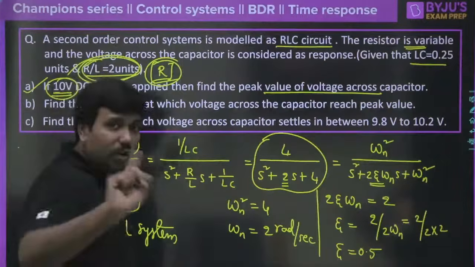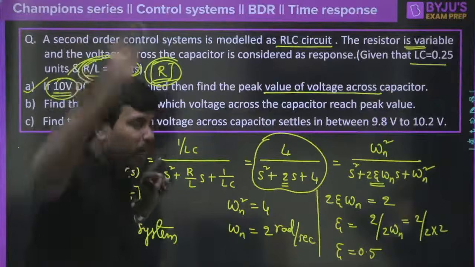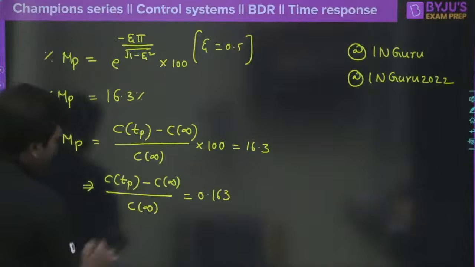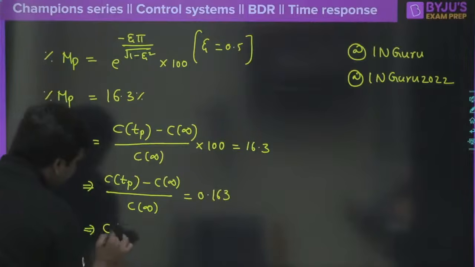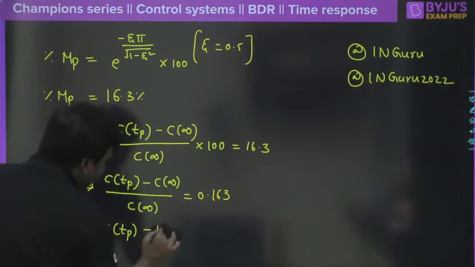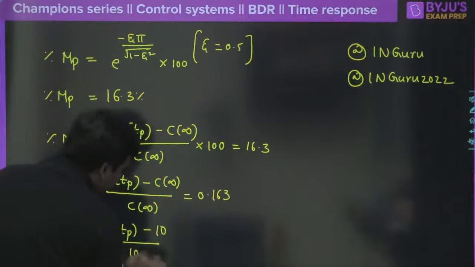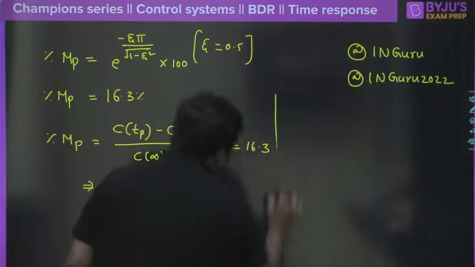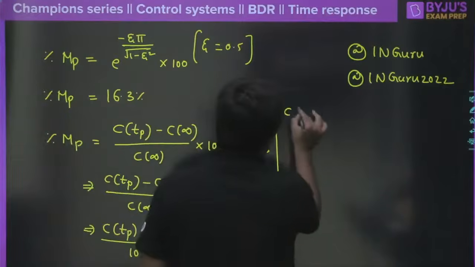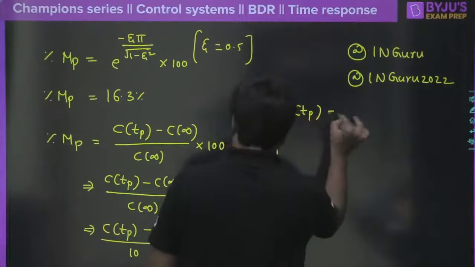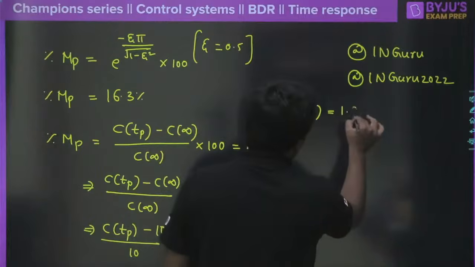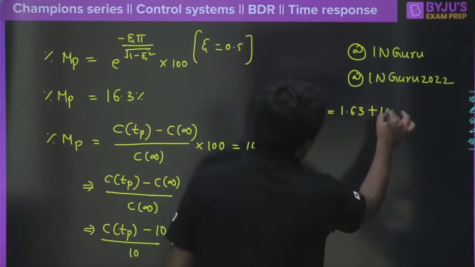So 10 into 1 will become the final output, correct? Therefore, I can say confidently here, the final value is going to be C of TP minus 10 divided by 10, of course that would be equal to 0.163 here, clear? So moving ahead, C of TP is equal to 1.63 plus 10.